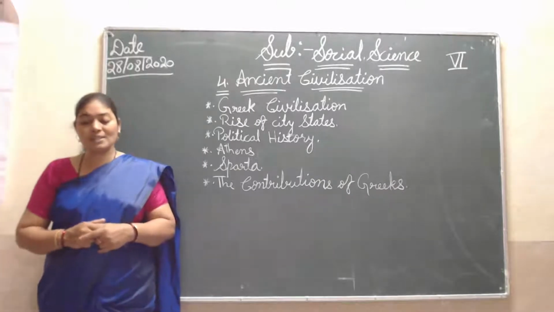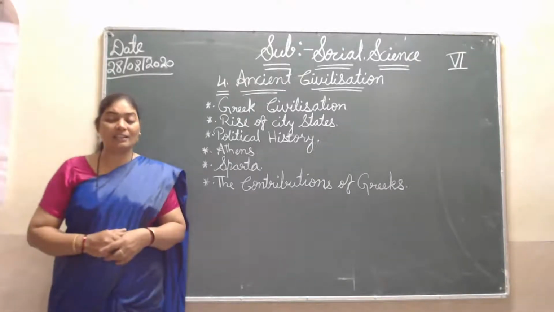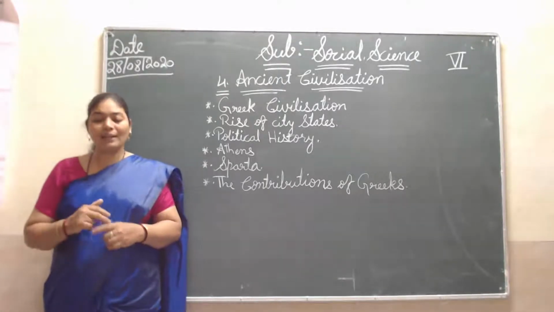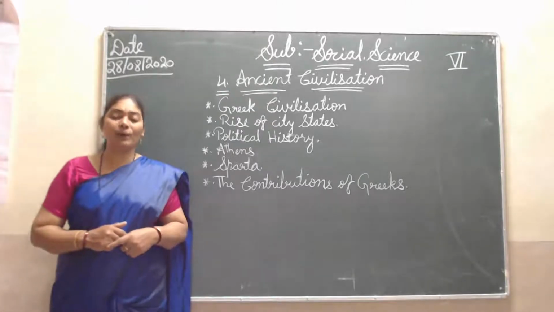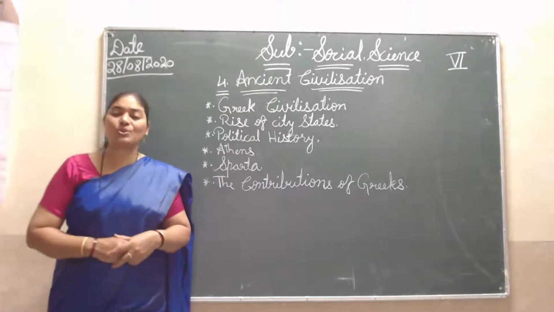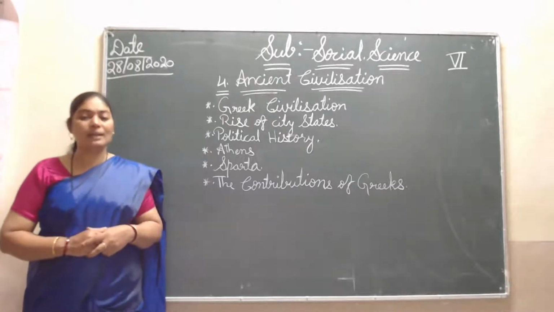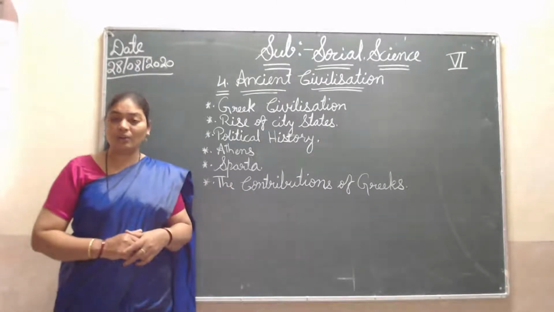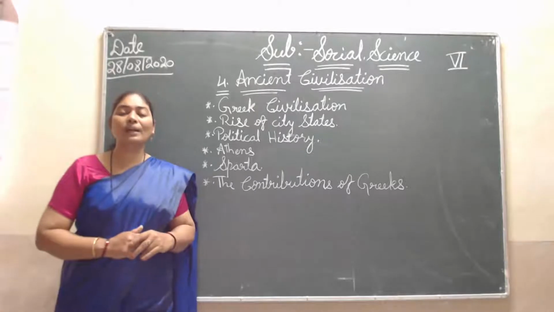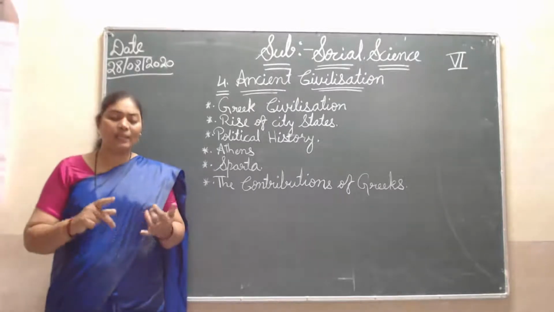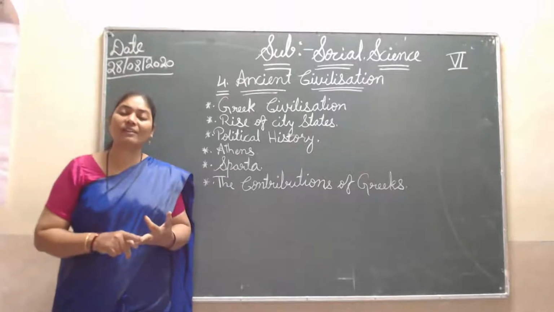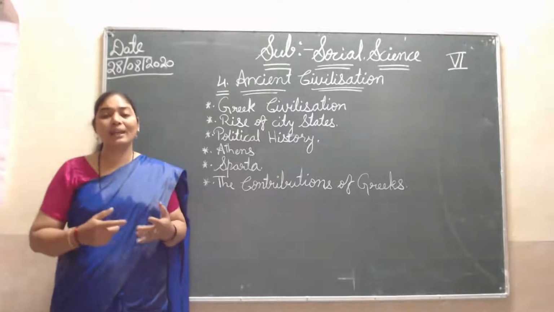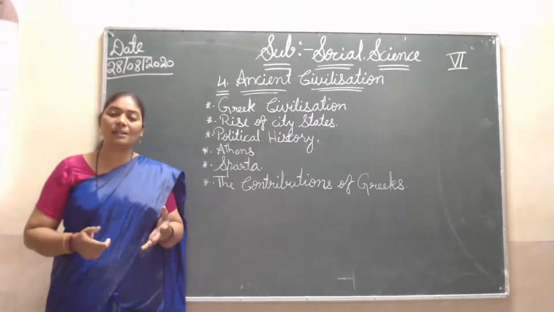And again, mathematicians also, and the father of medicine, who is also from Greece only. His name was Hippocrates. The father of medicine is Hippocrates. All these people belong to Greece. Here we can know how much they contributed to the world, not only to the country. These people worked not only in art, literature and philosophy. Philosophy means Socrates, Plato, Aristotle came. In kingship, the great king Alexander the Great also ruled very well.